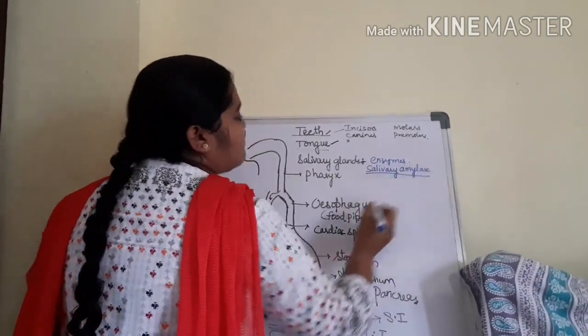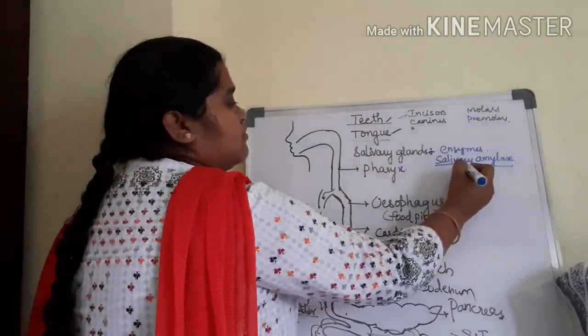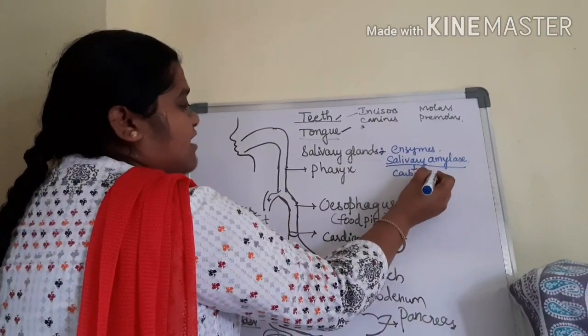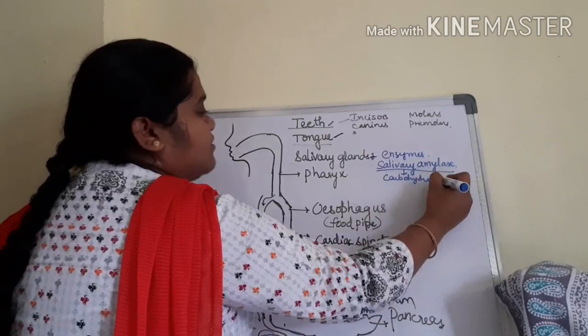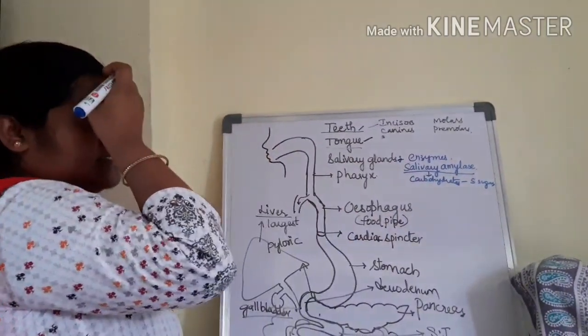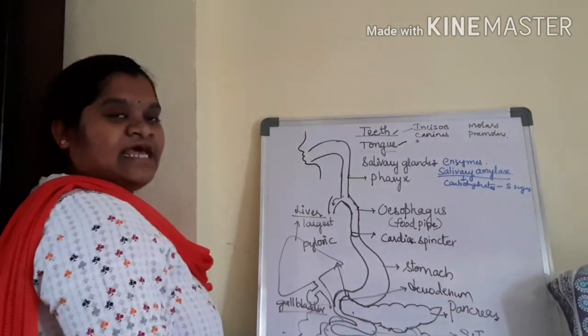What is the role of salivary amylase? The role of salivary amylase is to digest the carbohydrates, breaking down the carbohydrates into simple sugars. So that is the role of salivary glands.